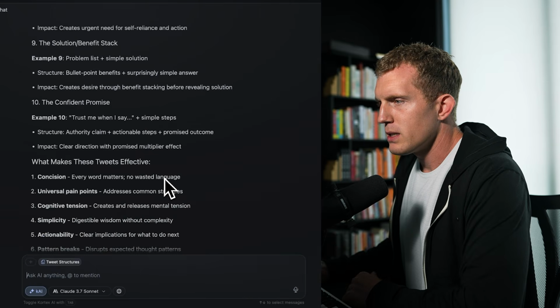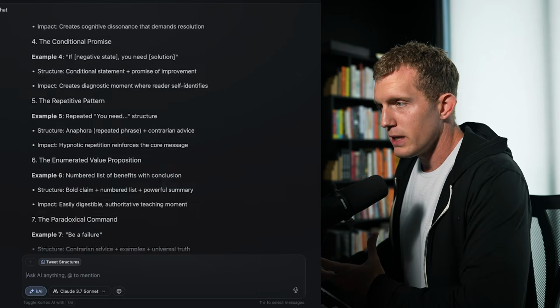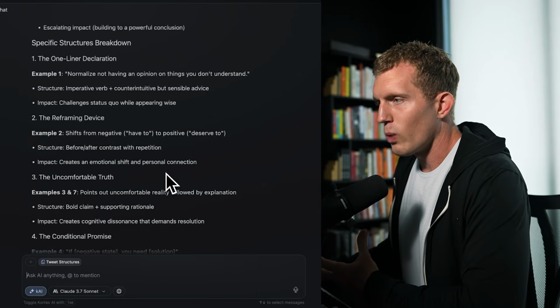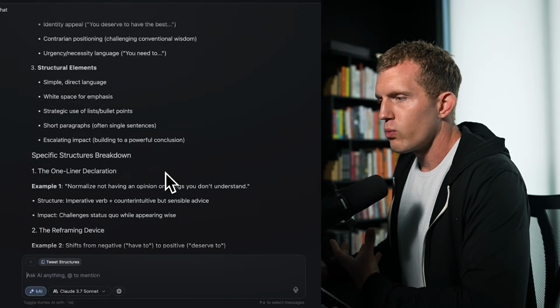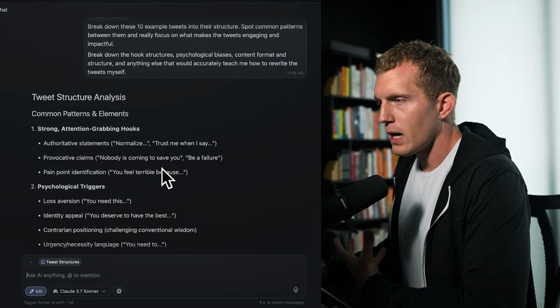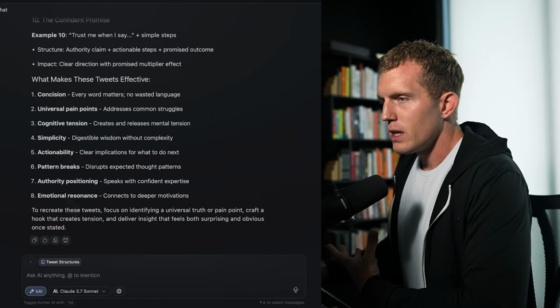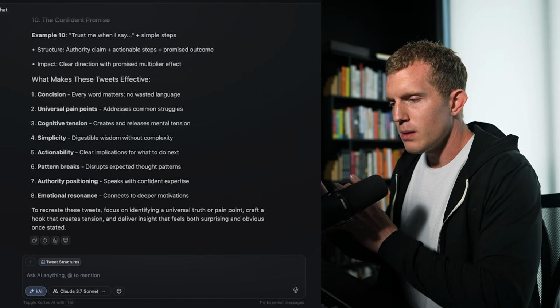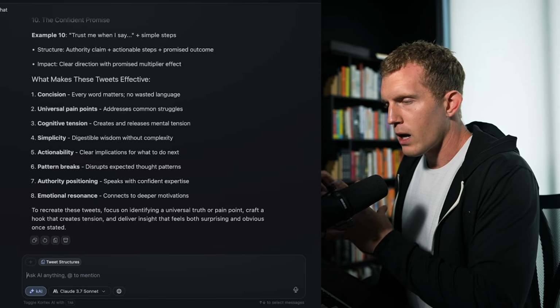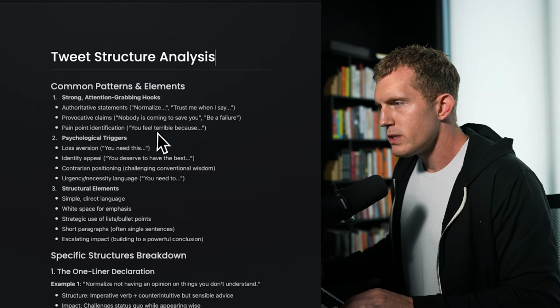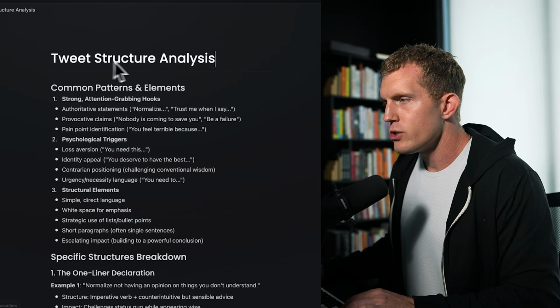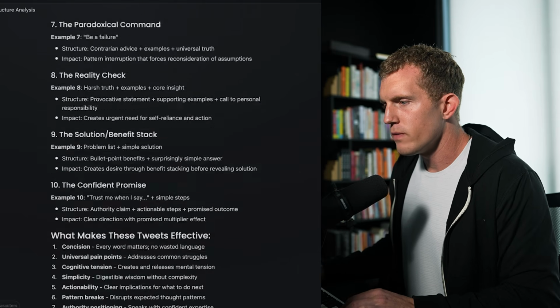Okay, so that gives us a big detailed list of what makes these tweets do well so that we can rewrite them and teach them to AI. So what I'm going to do is save this as a document again, and then we're going to teach the AI, using both of the documents that we've created, how to write tweets. So we have this saved as a new document. I called it tweet structure analysis, and it has all of these here.